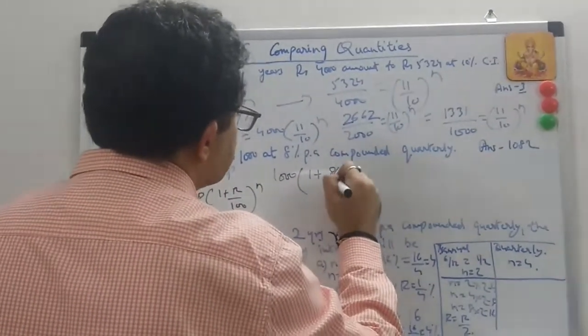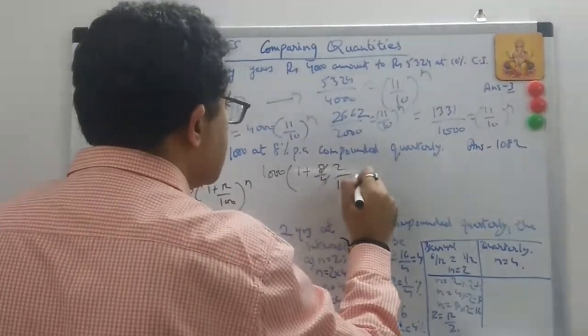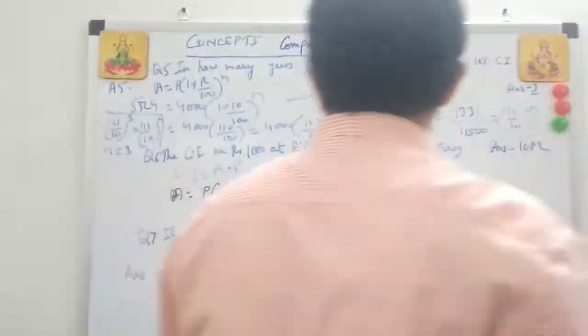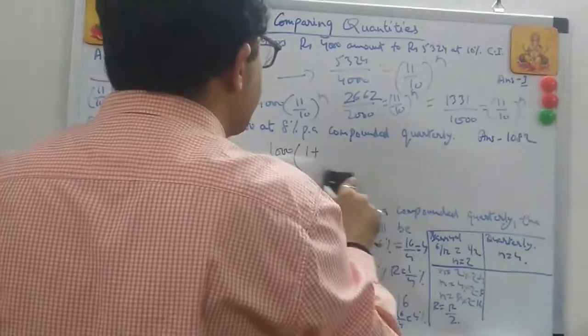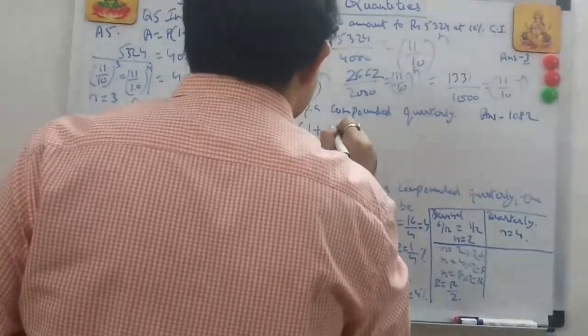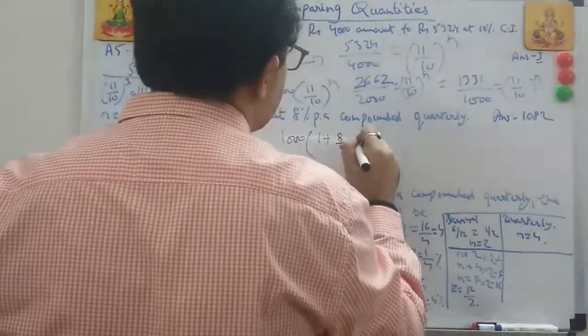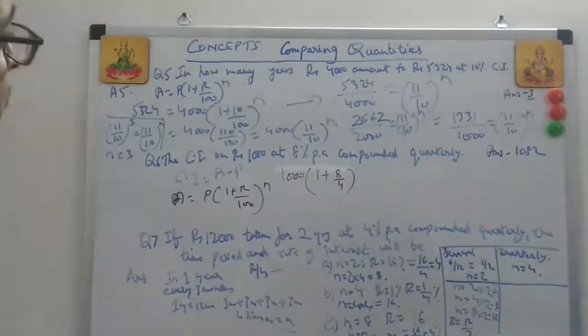You can even write this 2%. So 1 plus 2 upon 100. Okay, let it be 8 only. So just to let you know, because here it was given 8%, but compounding was quarterly, so I had to divide this by 4, to the power of n. What happens to n? N becomes into 4. Whatever n is given.